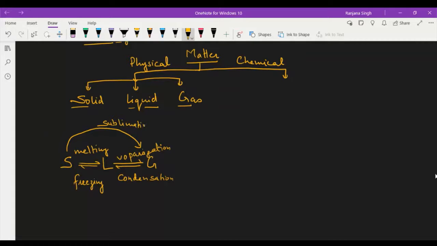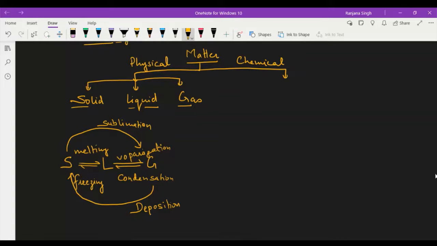And one more thing is left, that is conversion of gas into solid. This process is called deposition. Right? These phases are interconvertible, can convert from one type of phase to another. Matter can change their phase and can interchange to each other just by changing pressure and temperature.